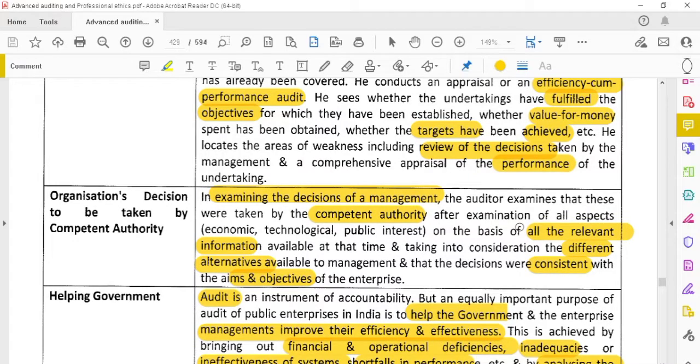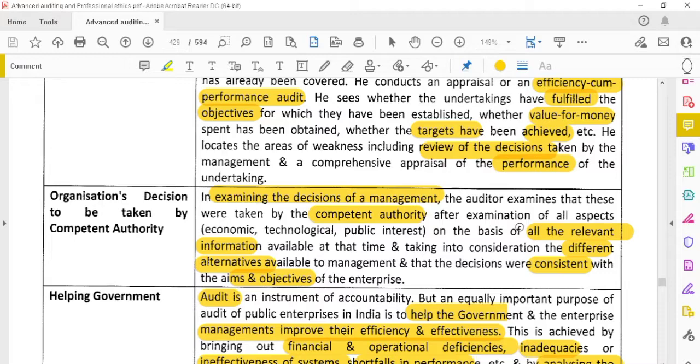Organization decisions are to be taken by the competent authority, with proper approval of the decisions. The competent authority has to take care of all the information. He has to consider all the information before taking decisions. A competent authority, a person who takes a decision, has to consider all the matters relevant to the decision and take a proper decision. That is what is meant by the decision being taken by the competent authority.